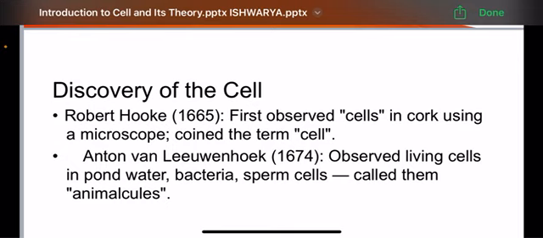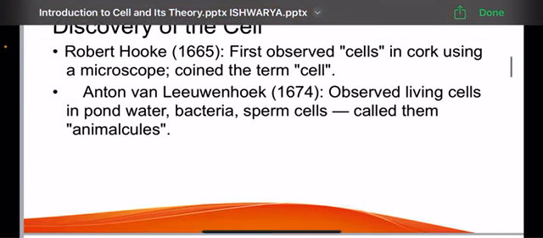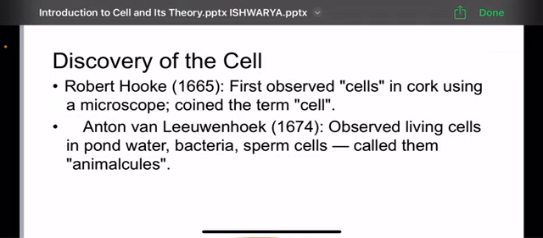Discovery of the cell. Robert Hooke is the first person to discover the cell in the year 1665. He first observed cells in cork by using a microscope and he coined the term cell. Anton Leeuwenhoek is the second person to observe the cell in the year 1674 and he observed living cells in pond water, bacteria, sperm cells and he called them animalcules.